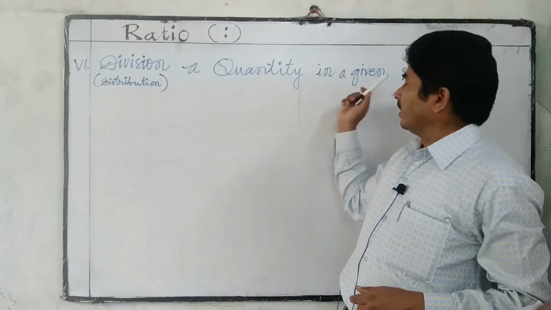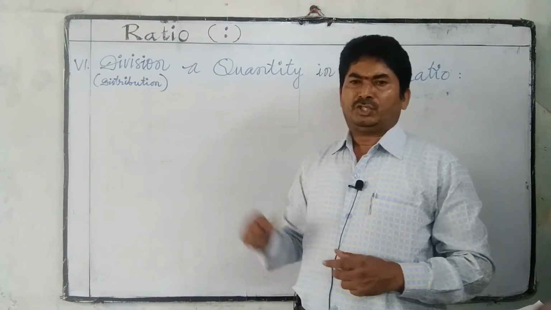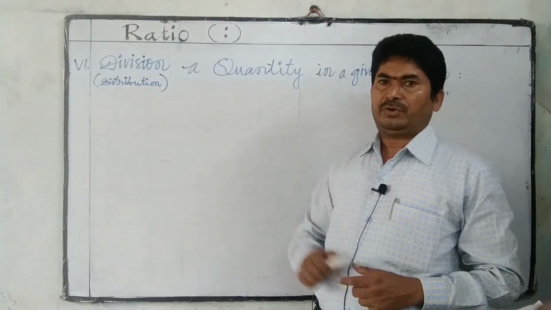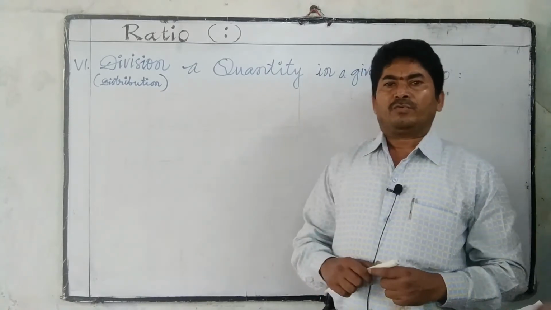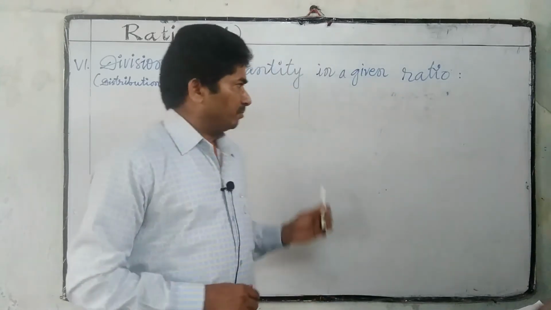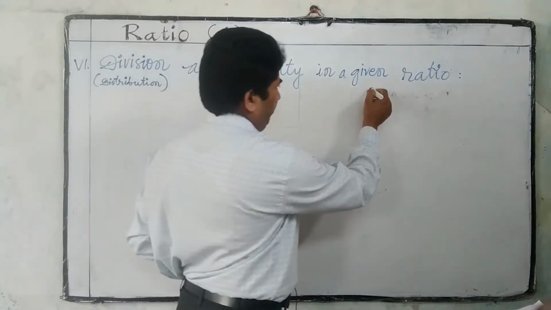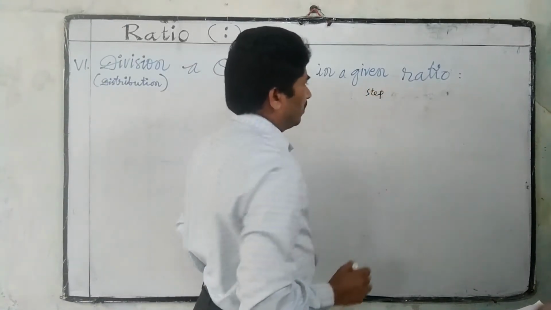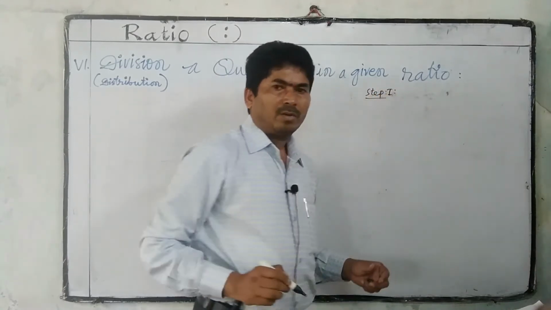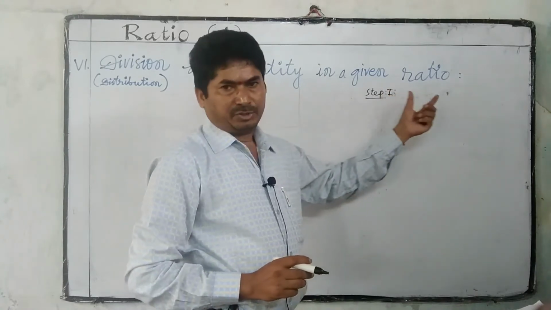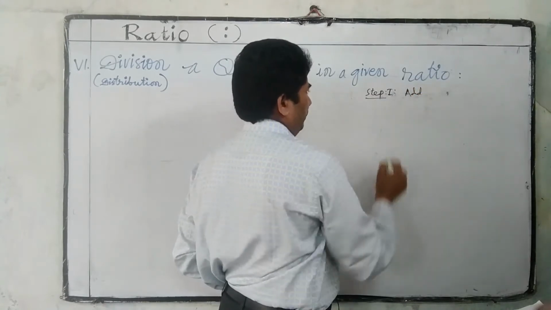Division of a quantity in a given ratio. Here division means distribution: distributing a quantity in a given ratio. To distribute a quantity in a given ratio, we have to follow some steps. Step 1: first add the terms of the ratio.